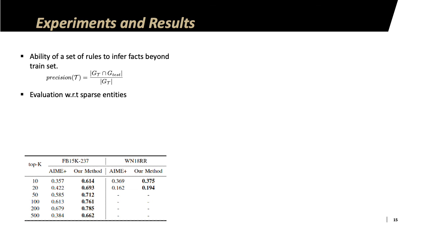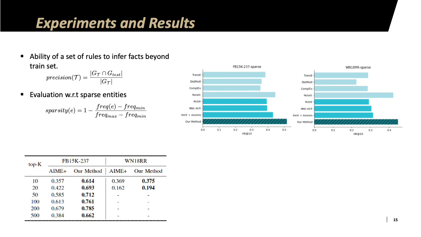We now evaluate our hybrid model with respect to sparse entities, especially in the test set. So we define sparsity based on the frequency in which these entities occur, and sparsity is a number between 0 and 1. So the higher the sparsity, the sparser the entity is in the dataset. So on the right, we have two datasets on which we evaluate this. One is Freebase 15K and the other one is WordNet 18RR. In both of these datasets, we only have entities which have a sparsity of 0.995, and the hatched bar plot is our method. And as you can see, our method beats standalone methods and hybrid models on Hits at 10.